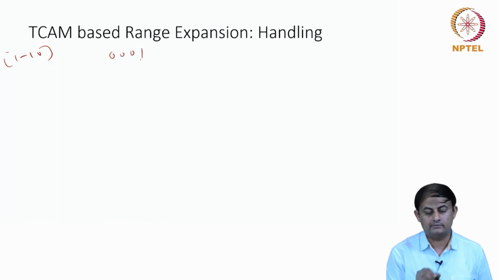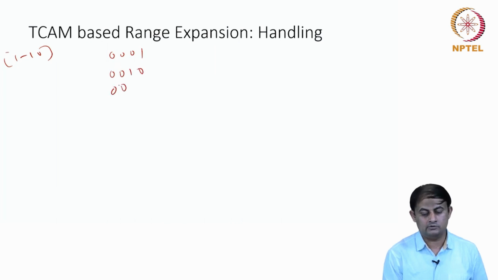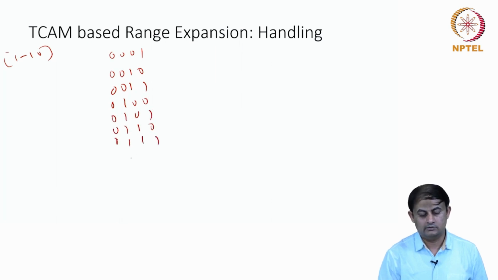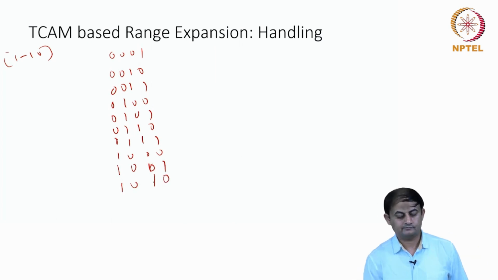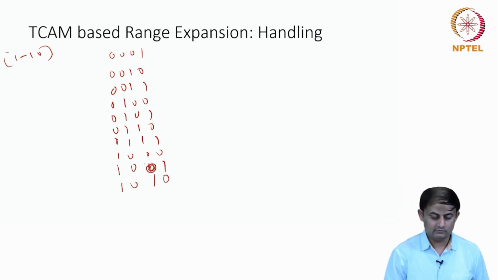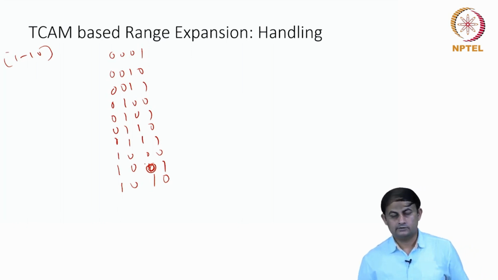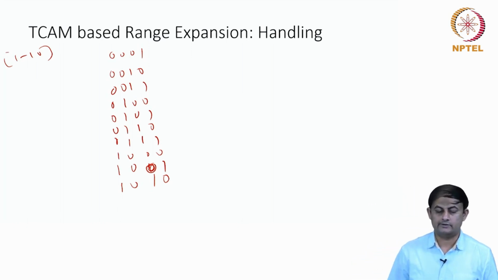So let me convert those into binary: 0001, 0010, 0011, 0100, 0101, 0110, 0111, 1000, 1001, 1010. So this is the set of binary values that I get.